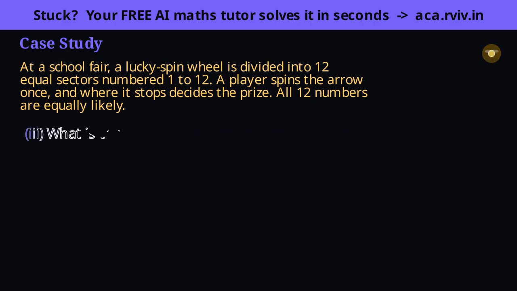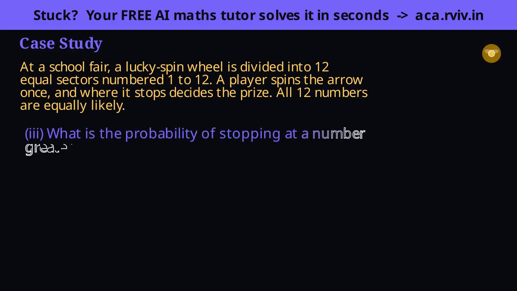Read greater than 10 strictly. 10 itself is out, so only 11 and 12 remain. Strictly greater than 10 leaves just 11 and 12 to numbers, since 10 itself doesn't count. 2 over 12 reduces, both dividing by 2, to 1/6.